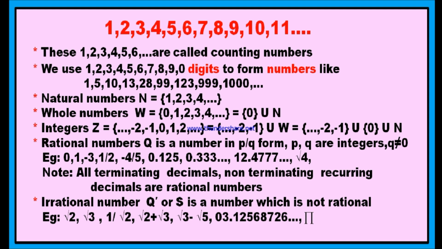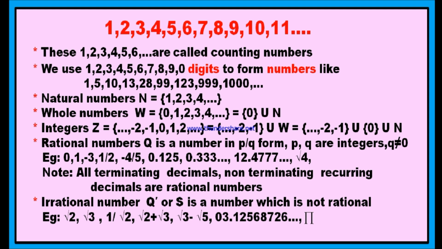3.1256876 and so on. If you look at this decimal number, it is non-terminating, it has no end, and at the same time nothing is repeating. It is not a recurring number and it is not a terminating decimal. This type of decimal numbers are called irrational numbers, and pi is also an irrational number.